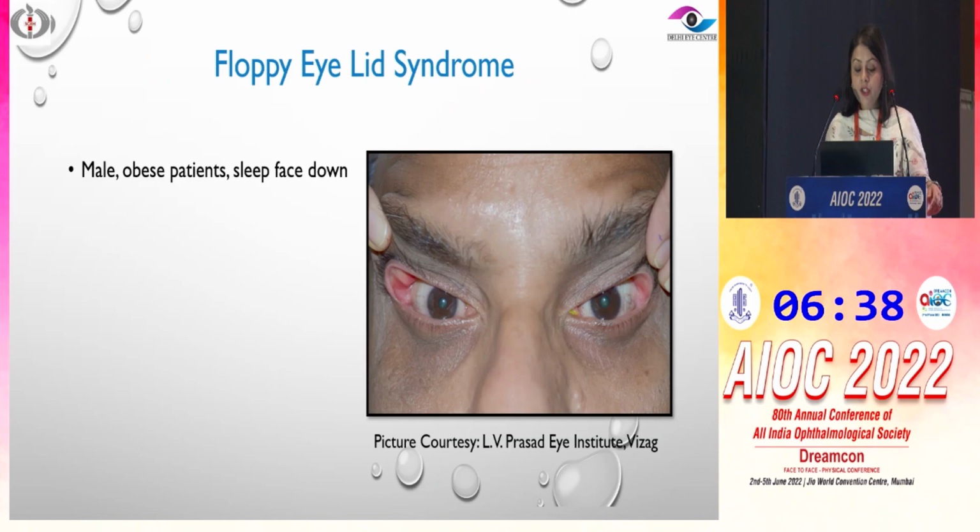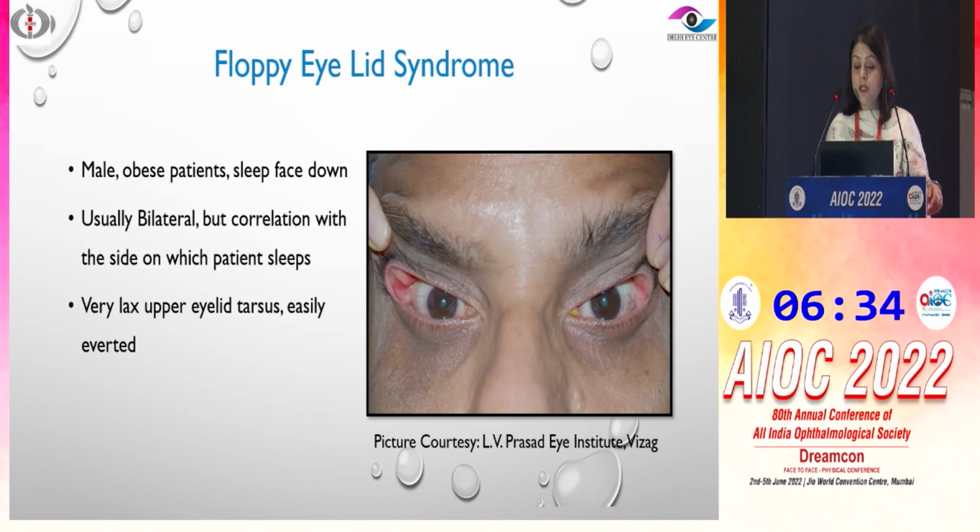A rare differential is that of floppy eyelid syndrome. This is typically seen in male obese patients who have a tendency towards sleeping face down, and they develop SPKs and reaction only in that area on the side which they are sleeping. So if they are sleeping on one side, you'll have it more in that eye than the other eye. They have very, very lax upper eyelid tarsus, which is easily averted. So when they are sleeping, the tarsus gets averted, and they might develop SPKs because of the exposure that they have.